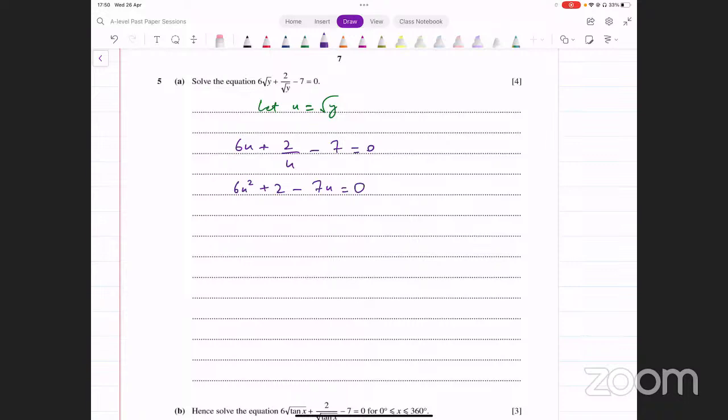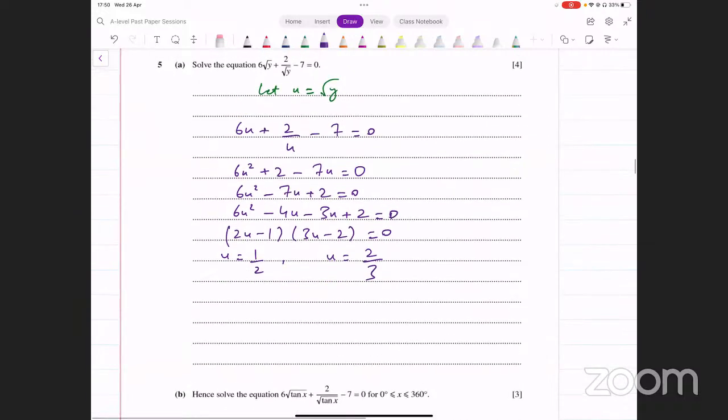Can we factorize this? Let's think about this. Let's write this in order first of all. So it's 6u squared minus 7u plus 2 equals 0. 6 into 2 gives us 12, so we can factorize this. It's going to be 6u squared minus 4u minus 3u plus 2 equals 0. The two factors that we get from this are 2u minus 1 and 3u minus 2. All right, and u turns out to be 1 over 2, or u turns out to be 2 over 3.